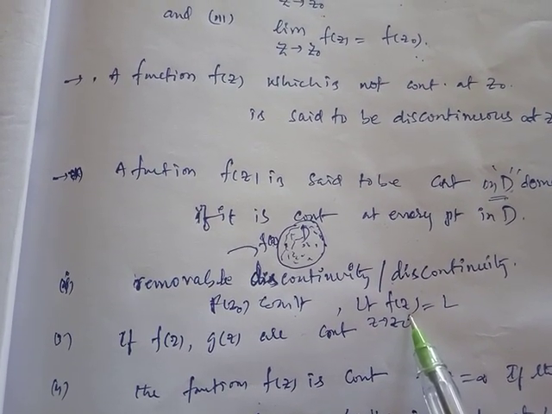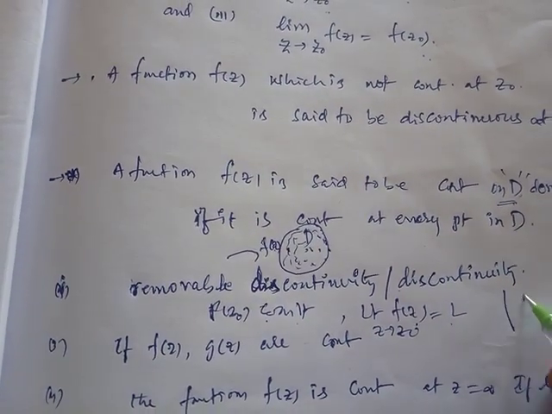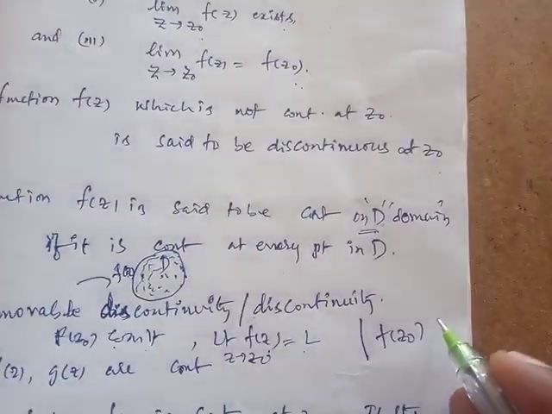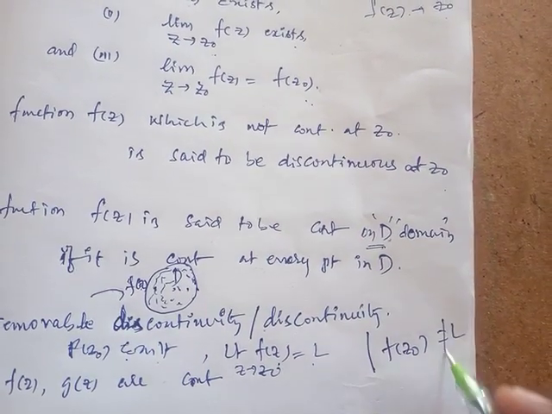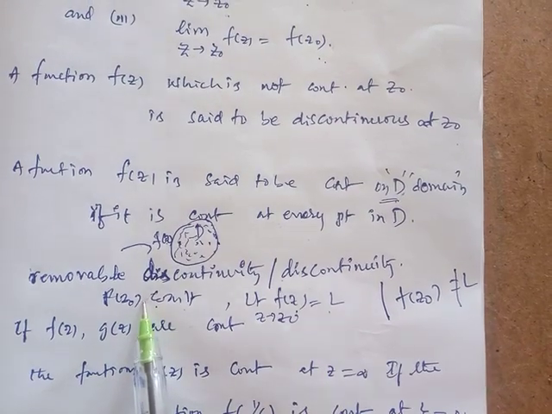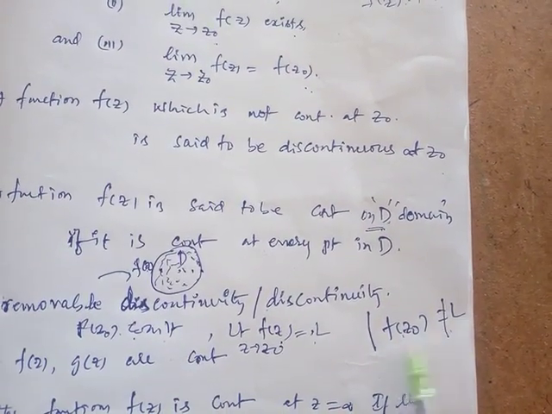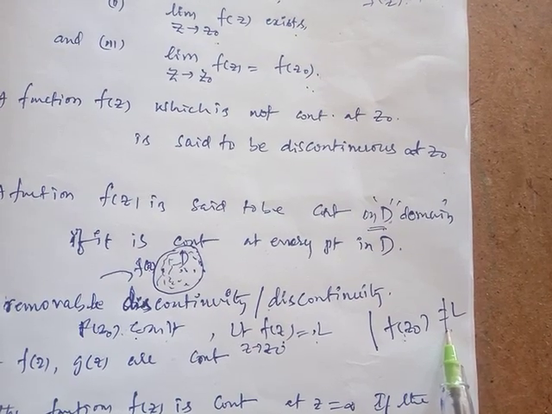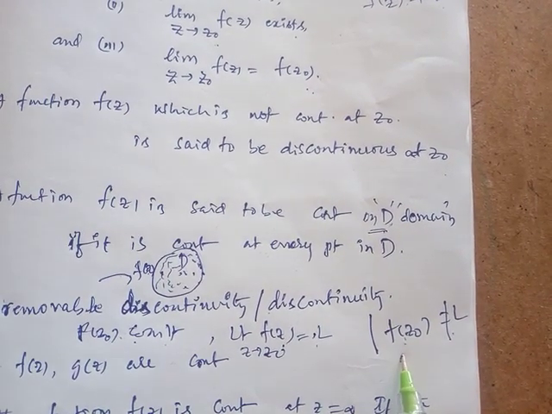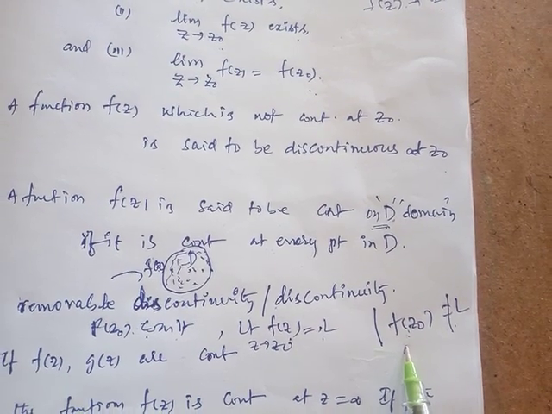Removable discontinuity means the functional value exists, the limit value exists, but f of z naught is not equal to the limit. In that case, the point z naught is called a removable discontinuity. In this case, we can redefine it as a continuous function.